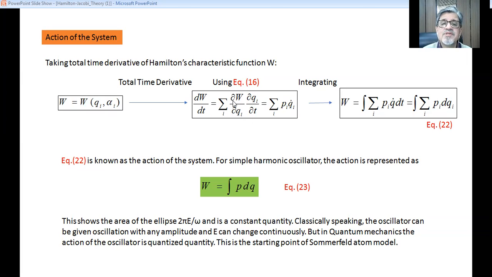Now this can be represented as q dot i, because del qi by del t is q dot i, and from the earlier equation 16, we can represent del W by del qi as pi.